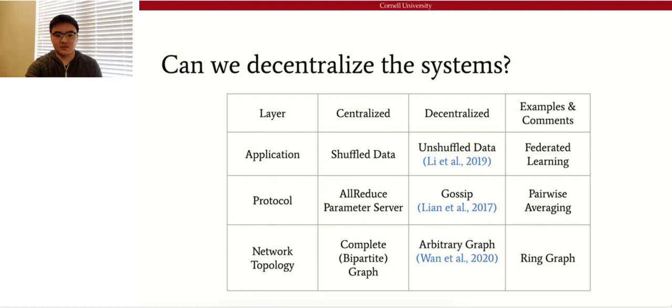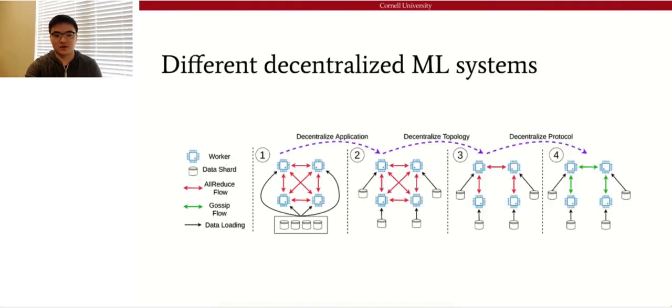And I'd like to point out here that the implementations of decentralization in different layers are orthogonal. For example, we can still implement AllReduce on a ring graph or use gossip on shuffled data. And here is an example to show how we can turn a fully centralized system into a fully decentralized one. From 1 to 2, if we let all the workers maintain their own local data set, the system becomes decentralized in the application layer. And then furthermore, if we sparsify the connection, the system becomes decentralized in the topology layer. And finally, if we replace the AllReduce with the gossip, we can get a fully decentralized system in 4, which is decentralized in all 3 layers.